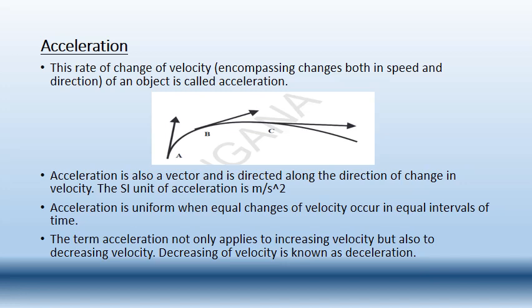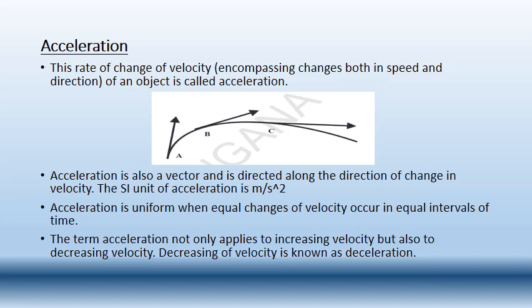So let us see here. Acceleration is uniform when equal changes of velocity occur in equal intervals of time. So what is said to be uniform acceleration? When equal changes of velocity occur, it is said to be uniform acceleration.